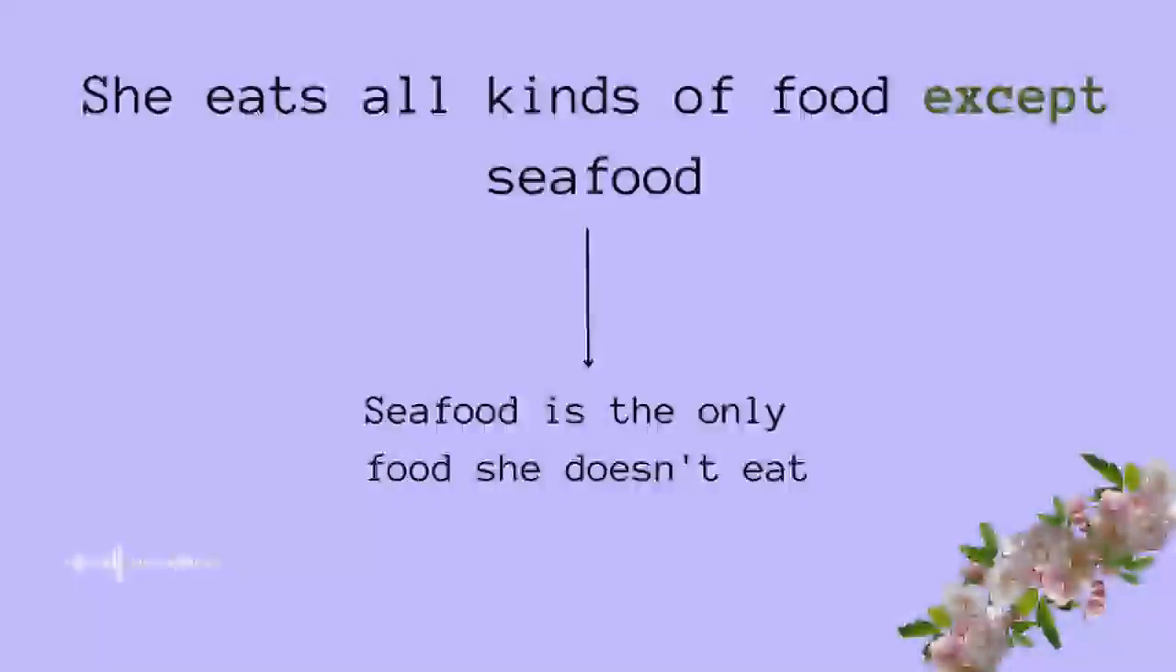She eats all kinds of food except seafood. What does that mean? That means she doesn't have any problems eating all kinds of food but not seafood. And that is why seafood is the only food that she doesn't eat. And because of that, we are using except. Except seafood. Let's have a look at another example.